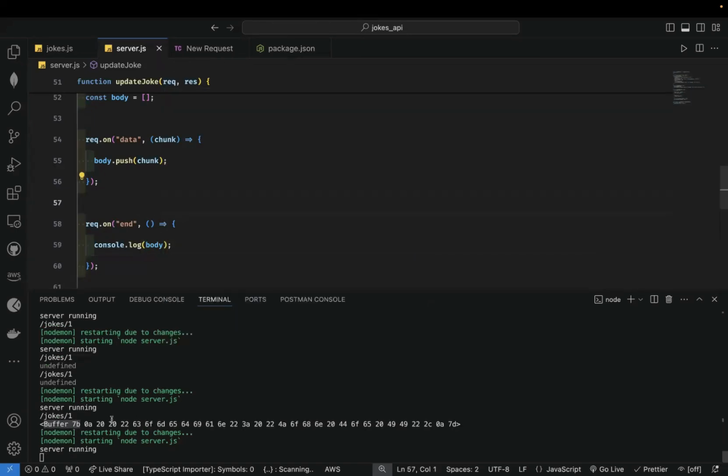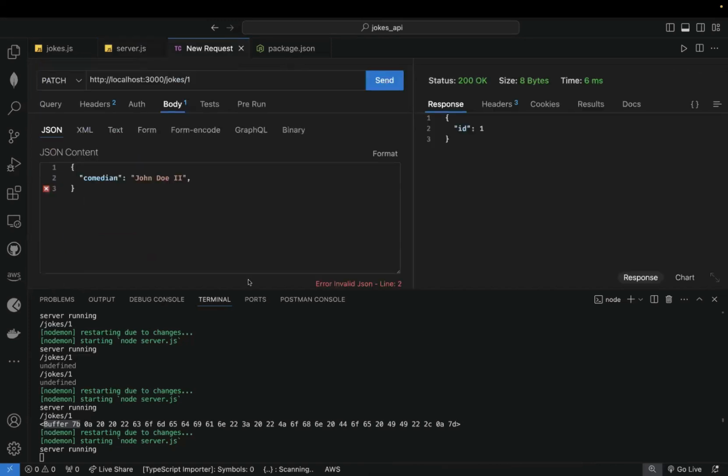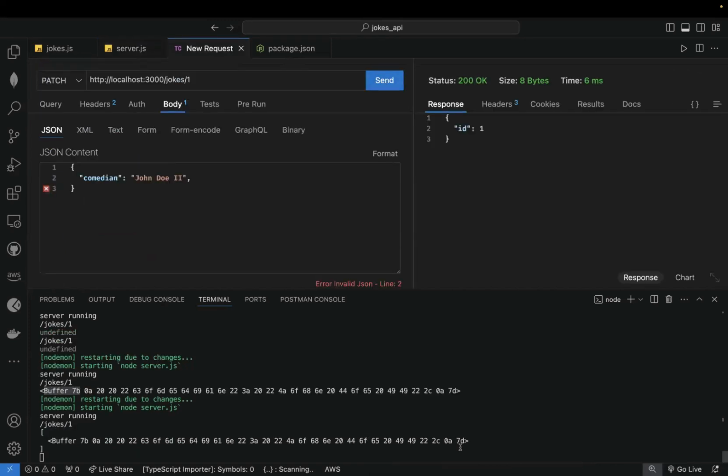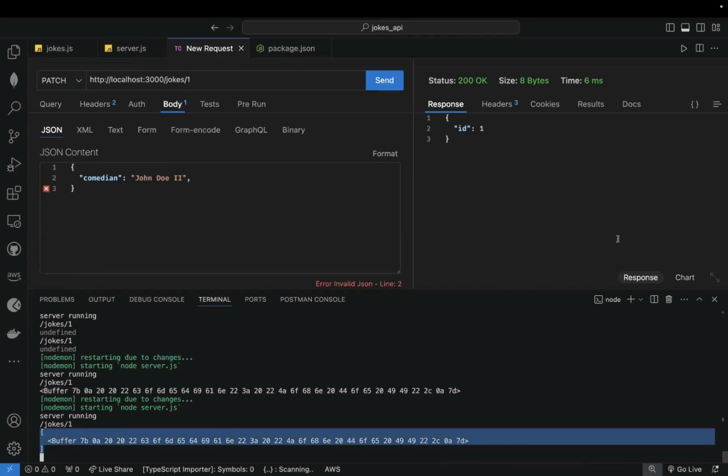All right, so you see what we have here, buffer 2b, blah blah blah 7d. So let's make the call again. You see that we get our array of buffers. Okay, so I've added all the buffers. In this case, it went just one. The trip was just one trip. All right, so we put the buffer in the array, and then I console log it.